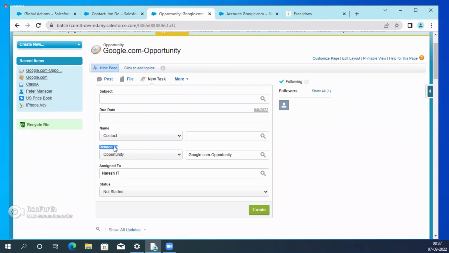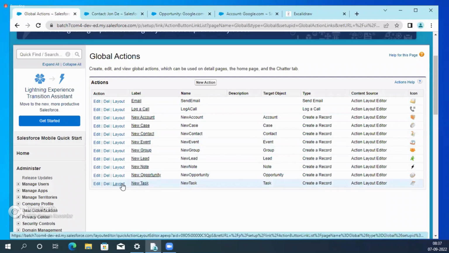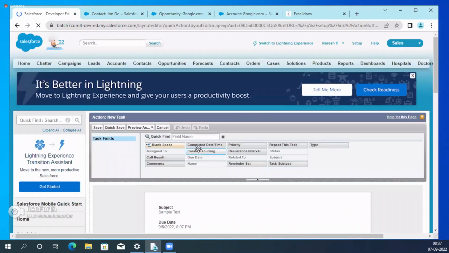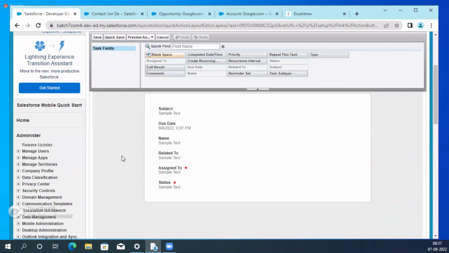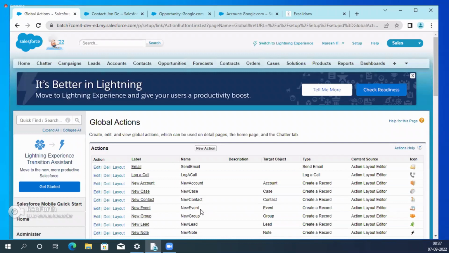First of all, you need to understand this is the global action, right? So go to the global action. What is the global action name? New task, right? The layout is there. Click on that. Which field does the client not require? Same page layout, right? Related To. Remove it. Save it. We are removing that field.